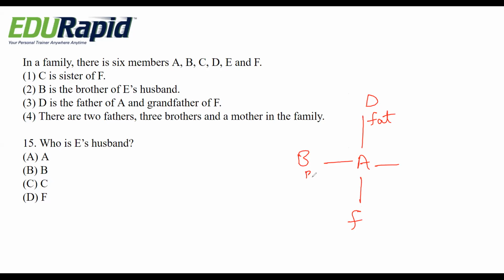Then B is a brother for his husband and obviously his wife, and C is the sister of F. Then F becomes brother. Okay, from this, who is his husband? His husband is A. That is option A. A is the right answer.